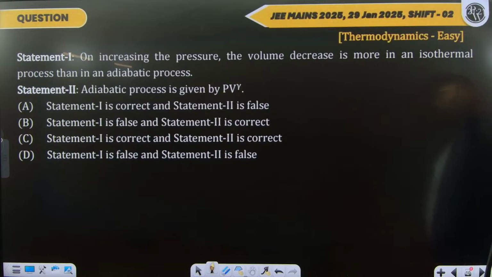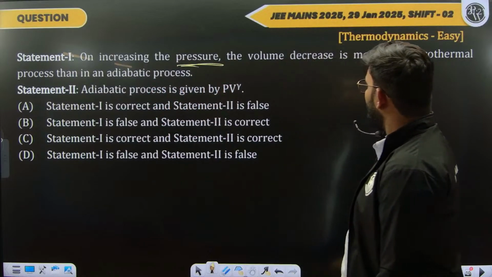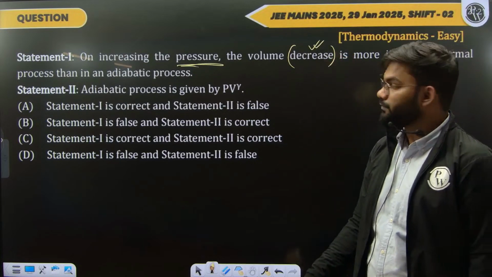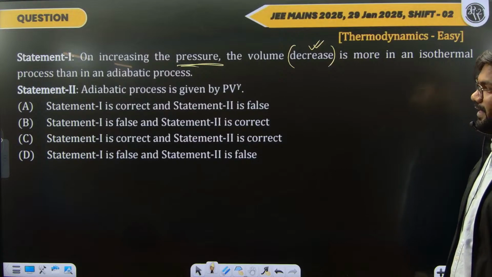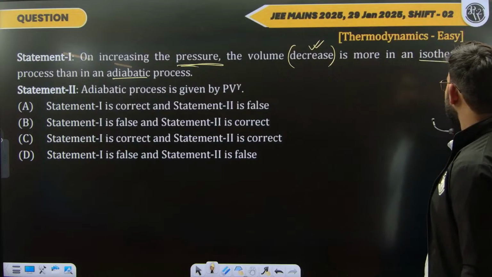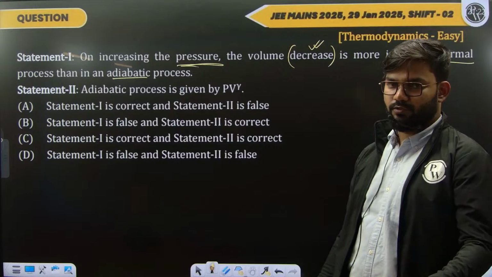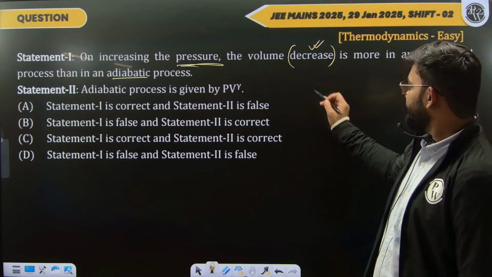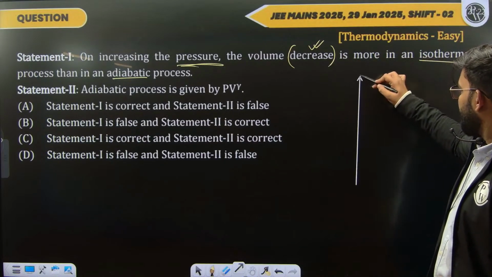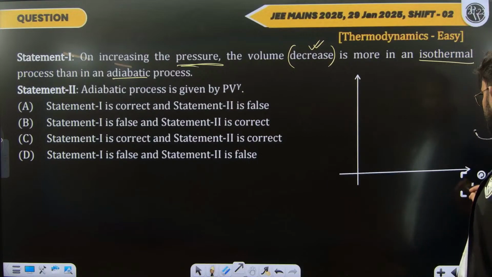Interesting question coming from thermodynamics. On increasing the pressure, the volume decreases. They're asking about the change in volume is more in an isothermal process as compared to an adiabatic process. The point over here is we have to compare both the processes, isothermal as well as adiabatic. Now this question can be easily handled if we have the idea of graphs of adiabatic and isothermal process.